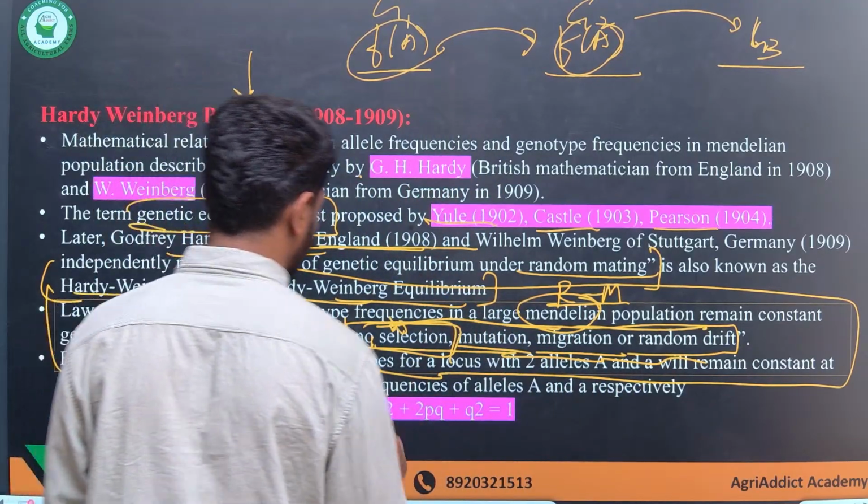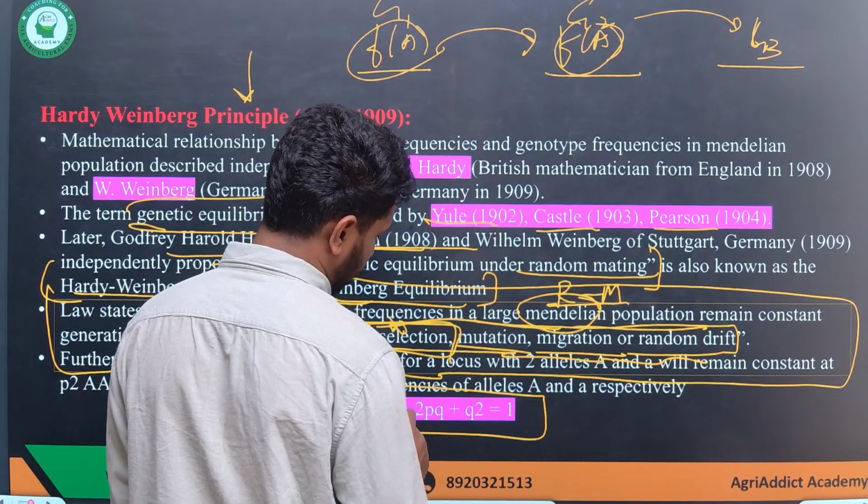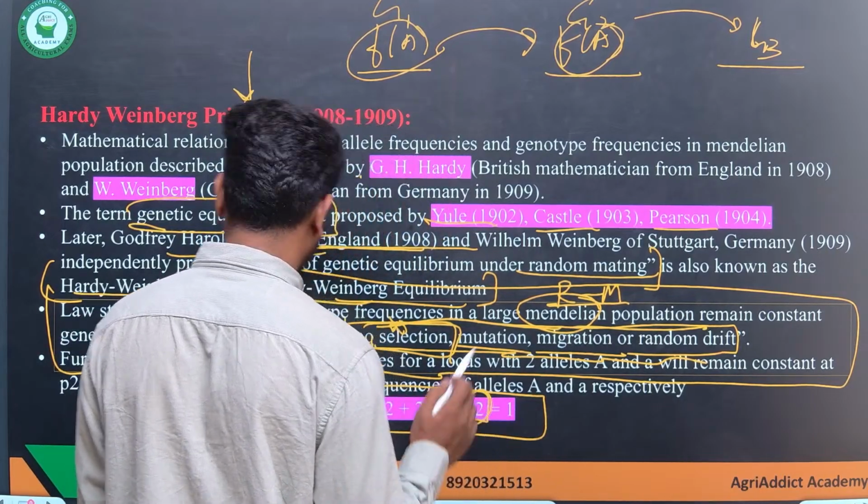And they famously derived an equation which is called p square plus 2pq plus q square is equal to 1.